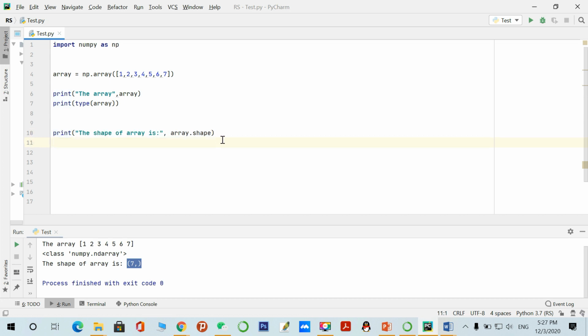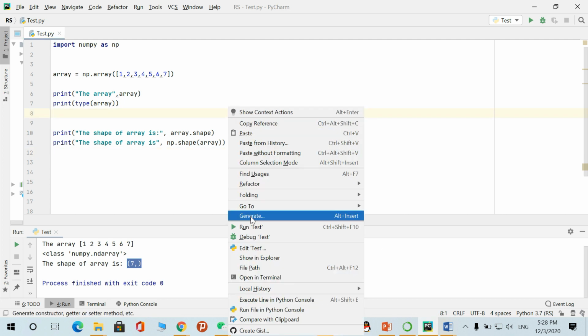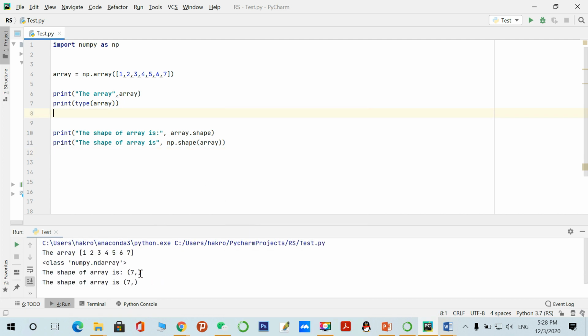So another way to see the shape, we have to call the shape function. This is just a variable used with the array name. And here's another way to get the shape of the array: we have to call the shape function through the NumPy library like this, and pass this array to this function. Let's print it. Yeah, you can see there are two ways to see the shape of an array.